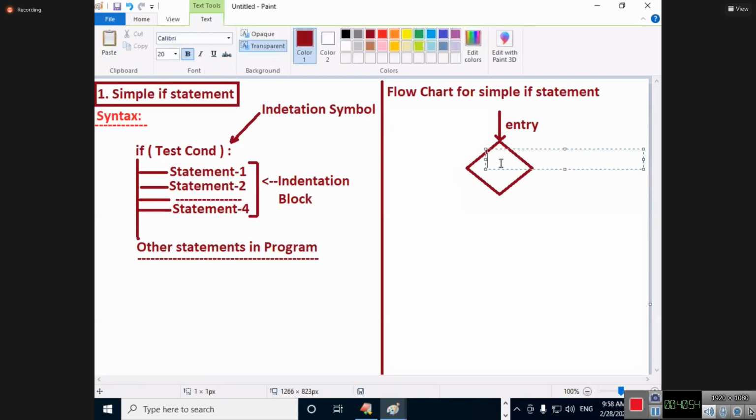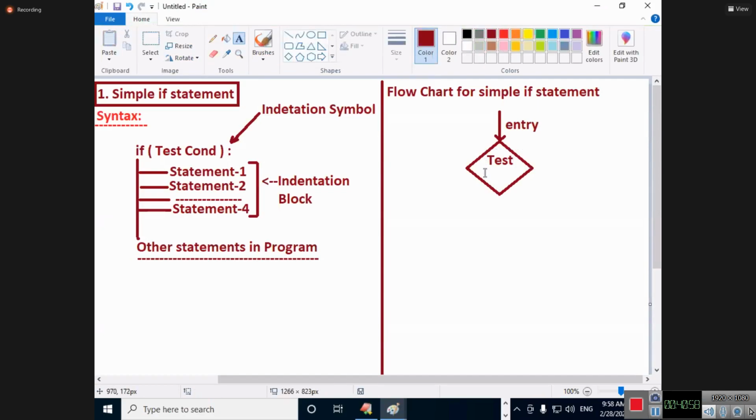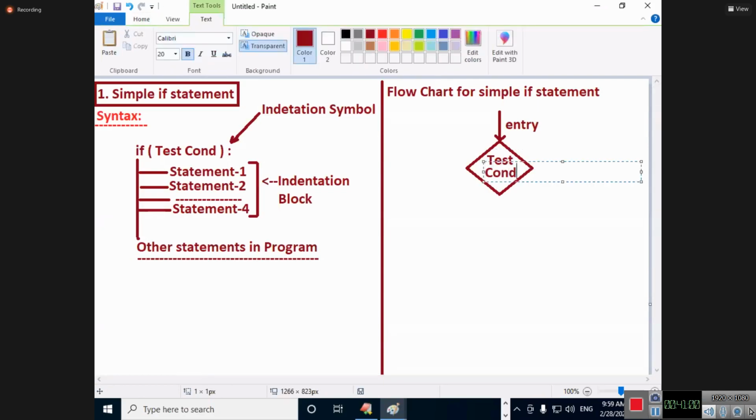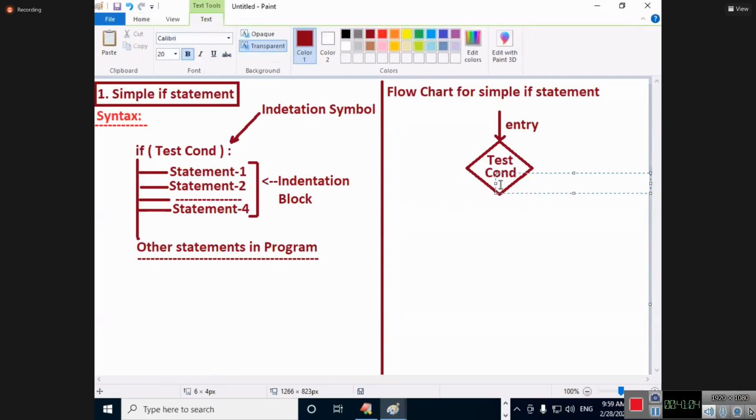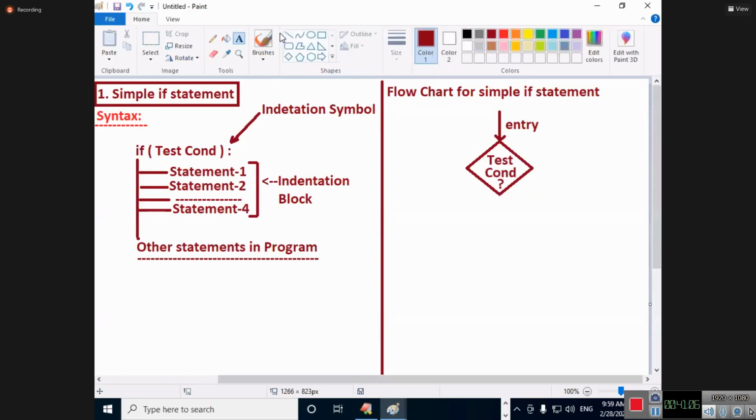Look at that. What is this? Test condition. Rhombus means what? Decision box, na? Test condition. What is the test condition? The result is either true or what? False. Carefully try to follow. First time you are listening, na? Carefully follow. Later I can speed up a little. I don't mind going fast, but you will have trouble understanding my content.